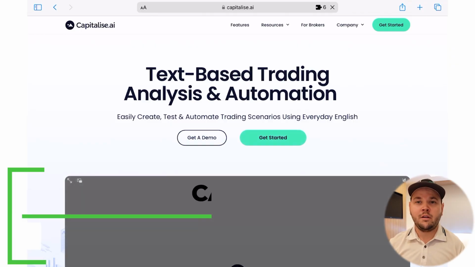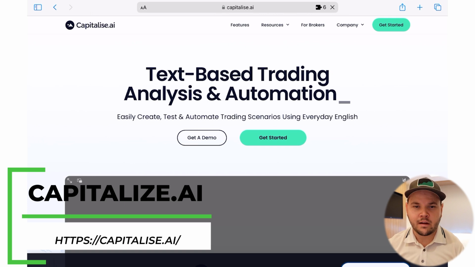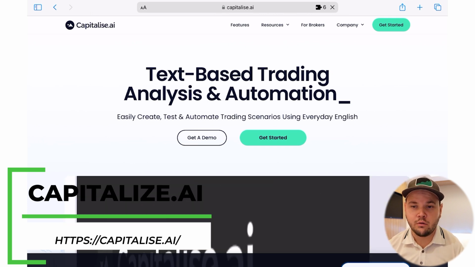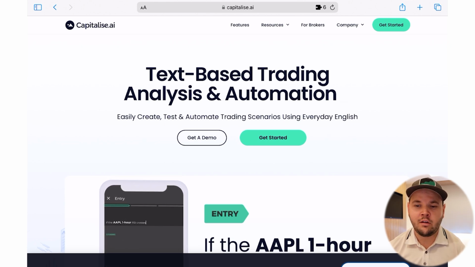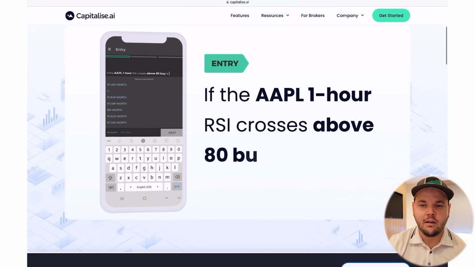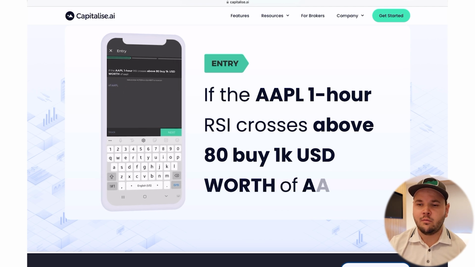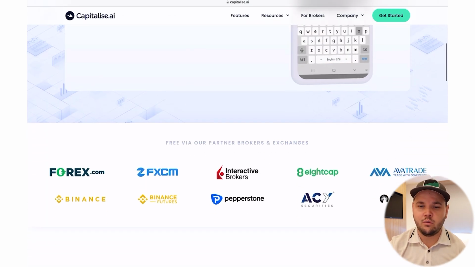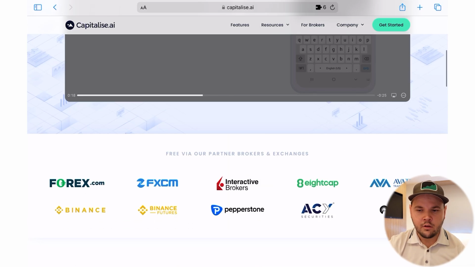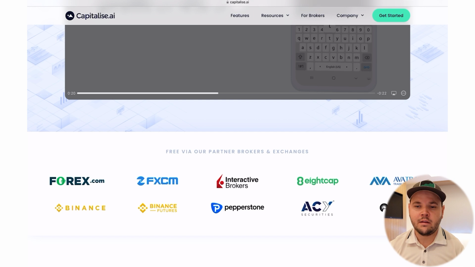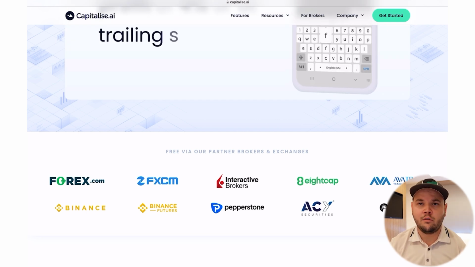The first one is called Capitalize.ai. It's a website where you can actually create your own algos without any coding. So you put in your rules, very simple entries with text, and then you can create algos from them. And these algos can work on different platforms and they can help you trade automatically. You basically integrate with your own broker directly and then just trade these strategies you've created with your algos.